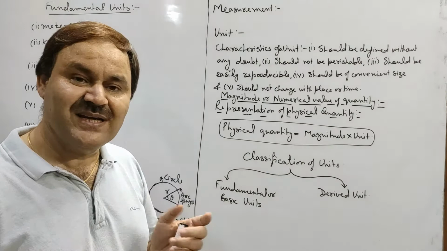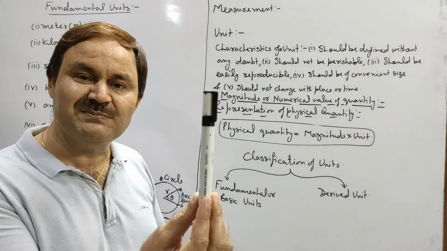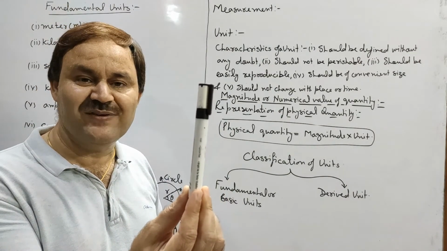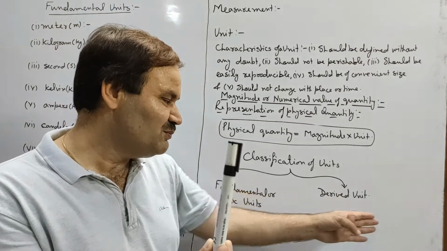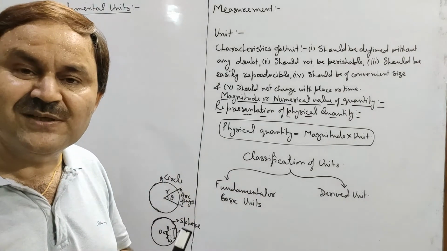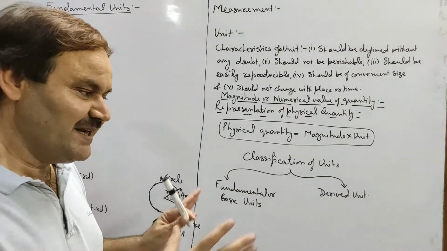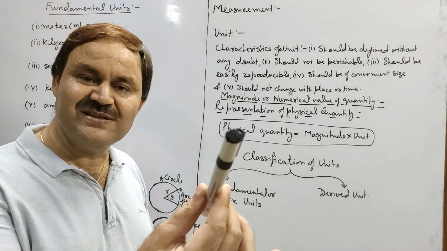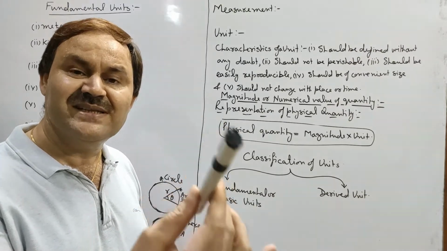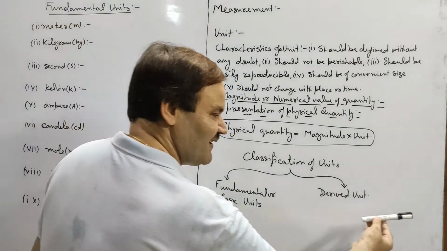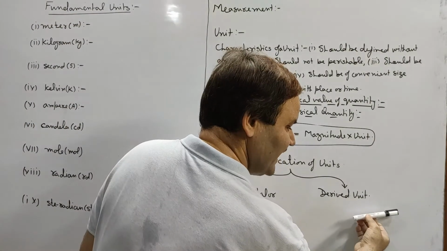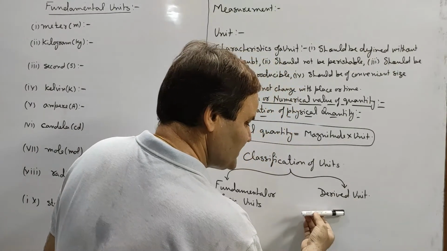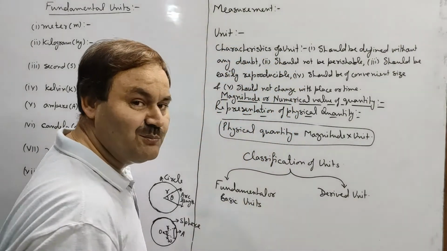Say I am taking length of this marker as the unit of length, and I want to measure the length of the board. Then length of the board is the unknown quantity, length of the marker is the reference standard for the measurement of length. Then what will I do? I will find out how many times the length of this marker is present in the length of the board.